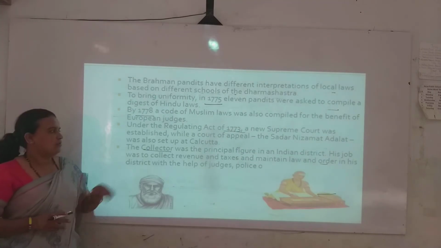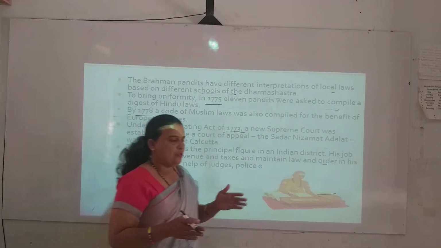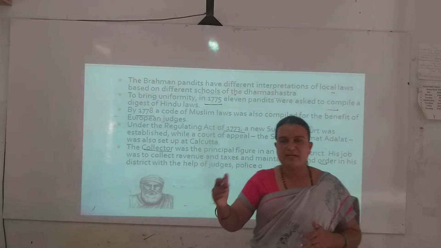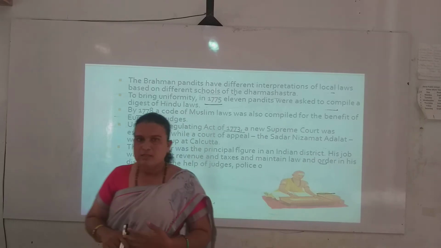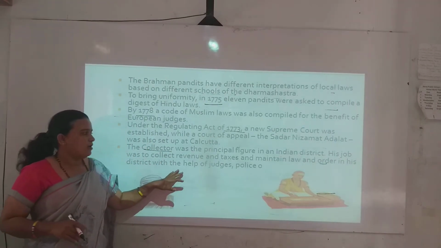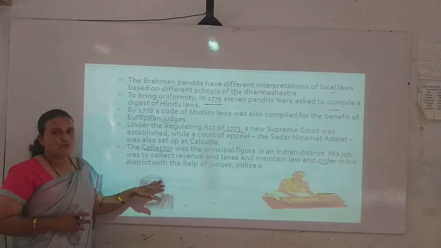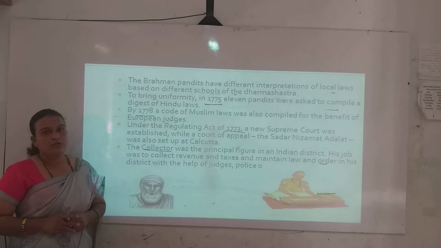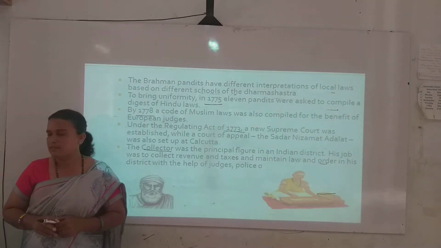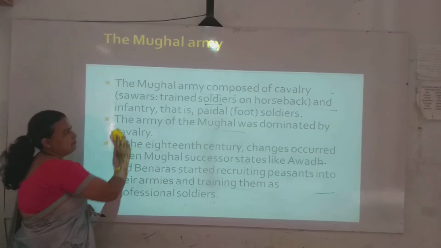So the collector was a very important person in collecting taxes and also maintaining law and order, with the help of the judges and the other officials. So this was the new set of administration introduced in the reign of Lord Hastings.